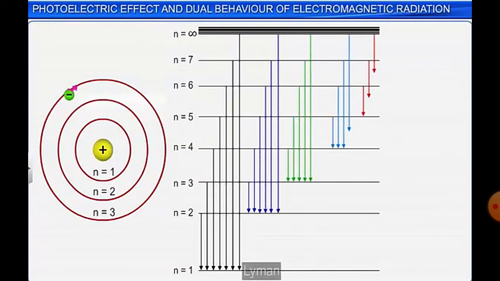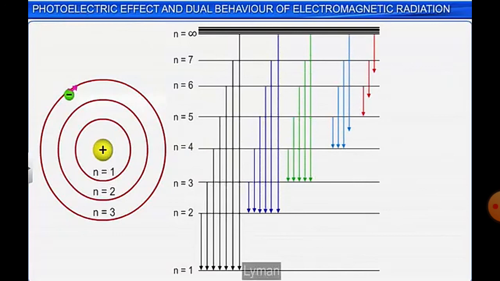This is called dual behavior of electromagnetic radiation. In the next module, we shall discuss the hydrogen spectra, that is the atomic spectra for hydrogen atom, as well as Bohr's model. So till now we have been discussing the developments that led to Bohr's model of atom. We have seen the subatomic particles, how they are arranged, and once the Rutherford model failed, what developments were done after that.